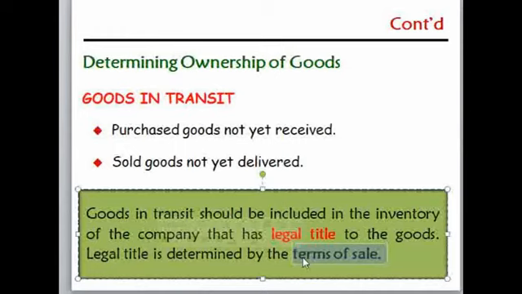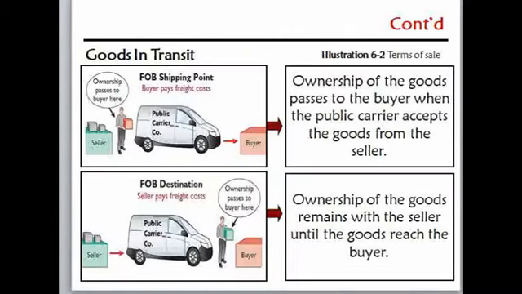The legal term of the good. Goods in transit, for instance. In determining the ownership of the good, assume XYZ company is determining the ownership of the good, then it determines when the term is FOB shipping point. Therefore, when there is FOB shipping point, the ownership of the good is passed to the buyer when the public carrier accepts the good from the seller.